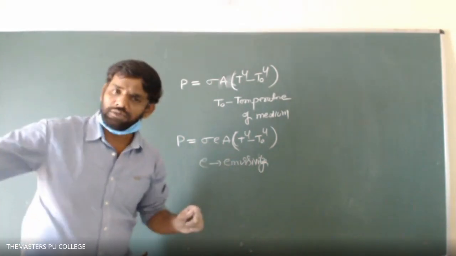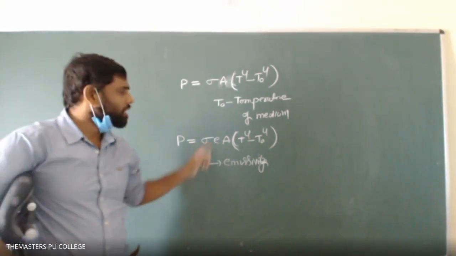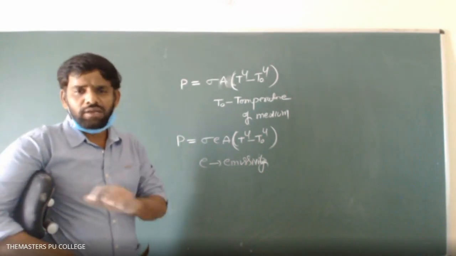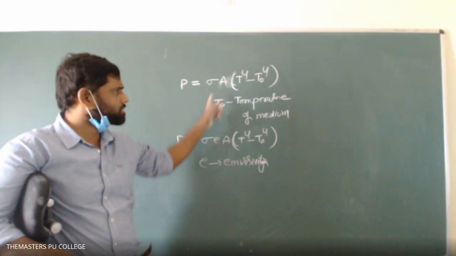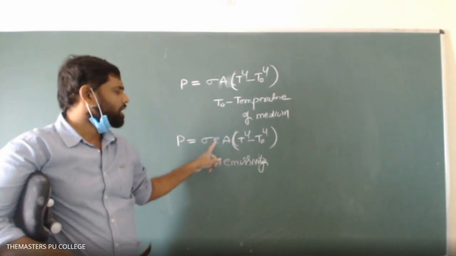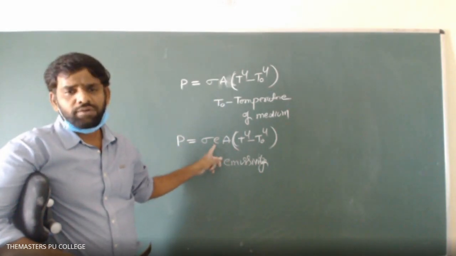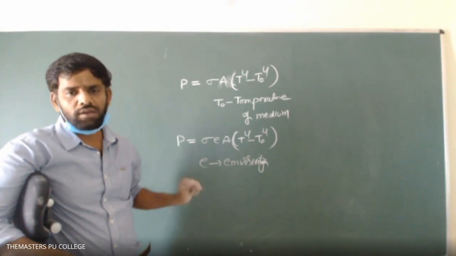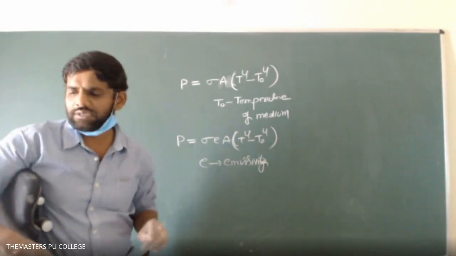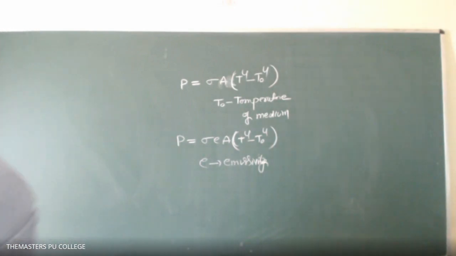Sometimes we are about to use bodies other than black bodies. We can't say that exactly we are going to deal with black bodies only. In such cases, Stefan's law we can write like this. Here E is called emissivity. We have to take the emissivity of that body. It lies between 0 and 1. Already we have discussed that. So that is about Stefan's law. And before going to Wien's displacement law, write one numerical.